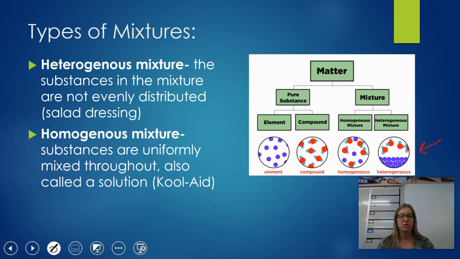A homogeneous mix is a very thorough mixture. It's very uniform throughout. Milk is actually considered a homogeneous mixture. Now, if you have an amazing example of a homogeneous mixture, we actually call that a solution. It's like the most evenly best mixture there is. And you can think of Kool-Aid. Once you get all the sugar dissolved and all that coloring, and it's all throughout, it doesn't settle back to the bottom. That's a homogeneous mixture or a solution, okay?